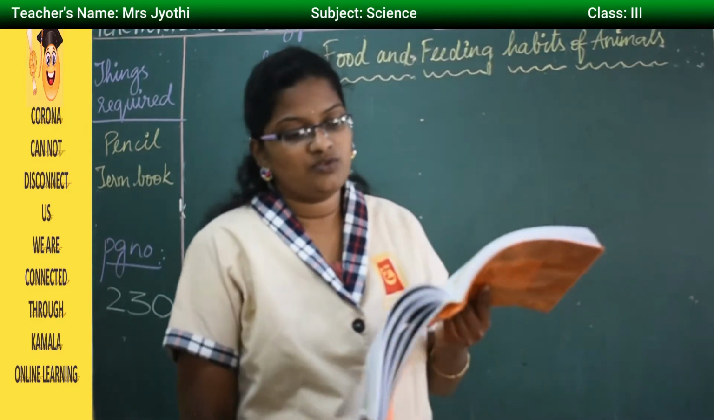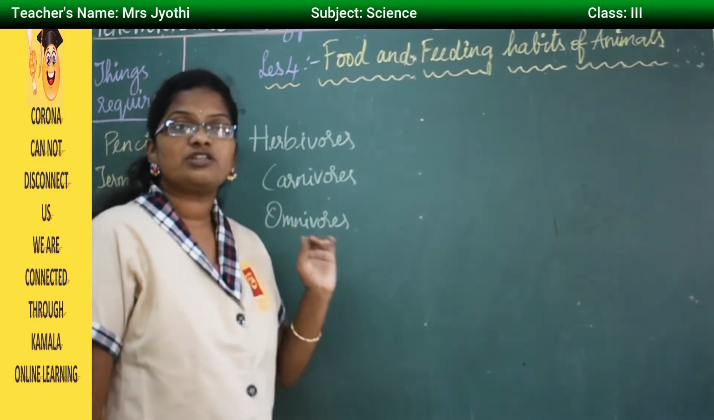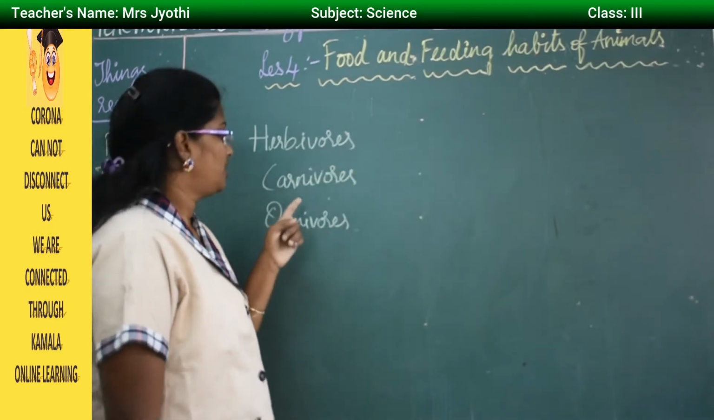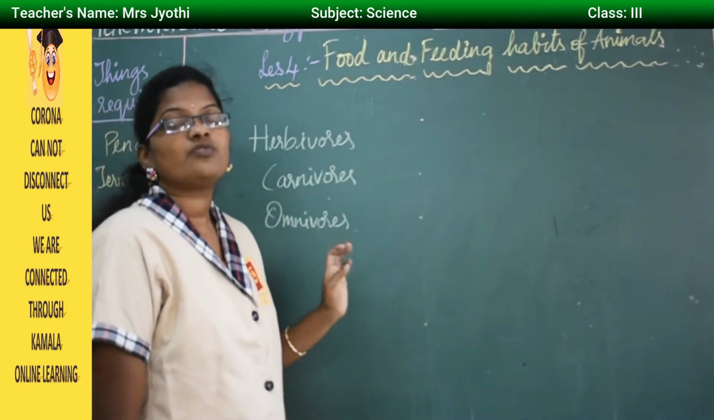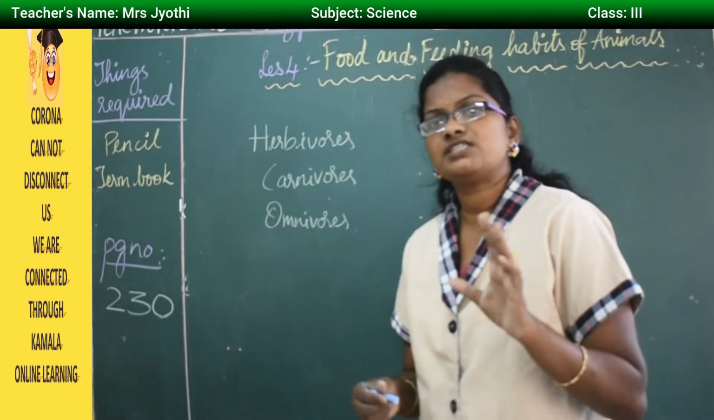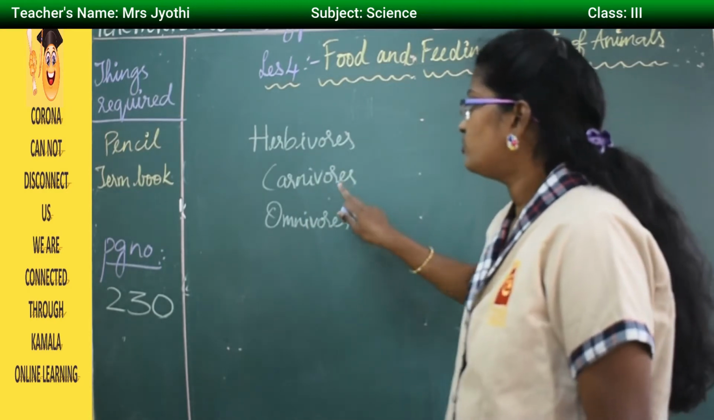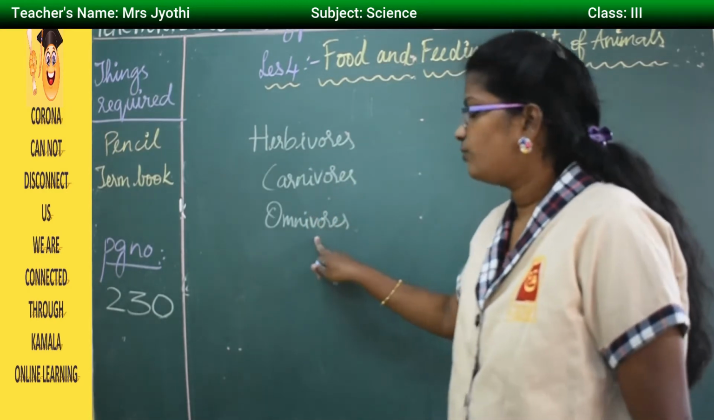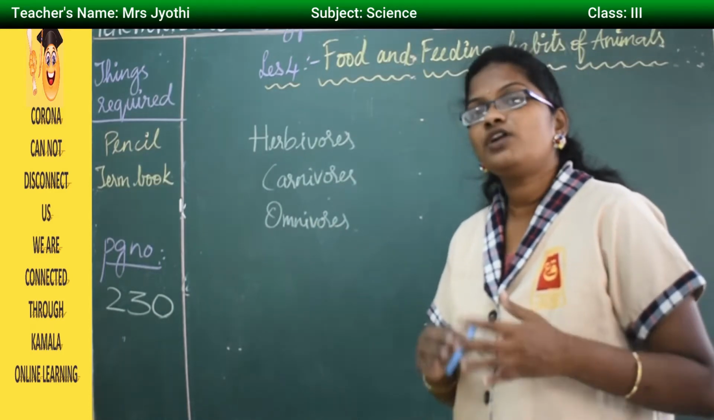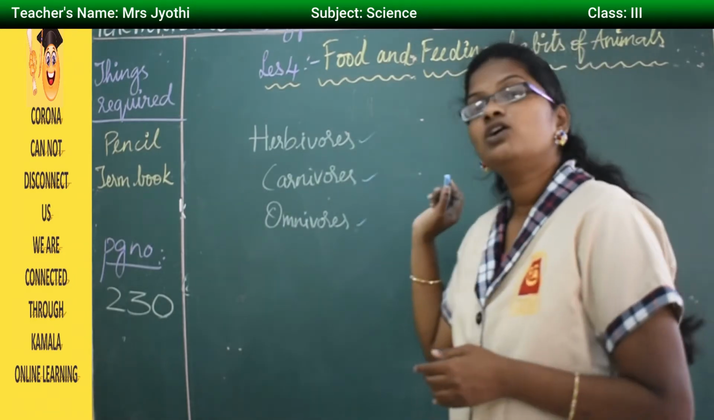We have discussed the animals. Based on the eating habits of animals, there are 3 types: herbivores, carnivores, omnivores. What are these? I told you just a little bit. Herbivores eat plants. Carnivores eat animals. And omnivores eat both plants as well as animals. Now today in detail we are going to learn about the herbivores, carnivores and omnivores.